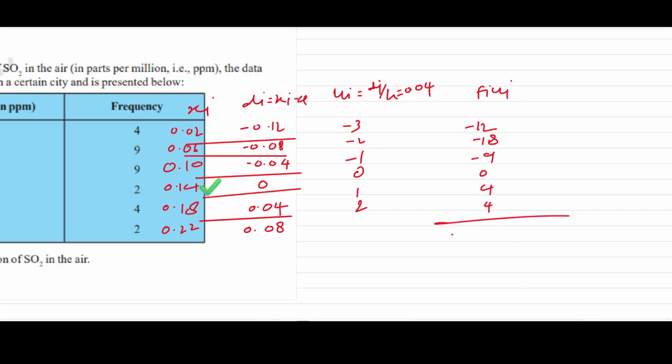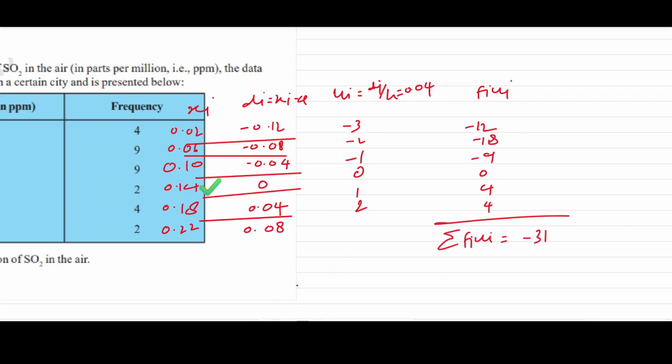Then add it, sigma fi ui. After adding we will get minus 12, minus 18, minus 9, plus 4, plus 4, that will be minus 31.